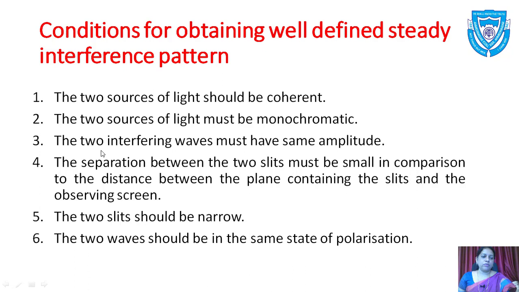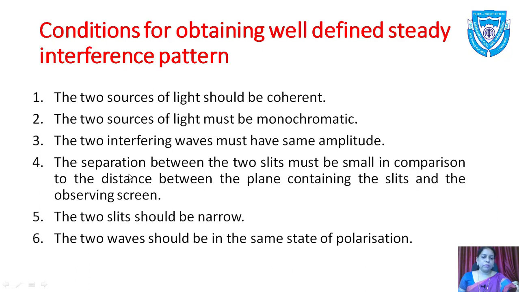So it is very important that the two interfering waves must have the same amplitude. Then fourth is the separation between the two slits must be small in comparison to the distance between the plane containing the slits and the observing screen.